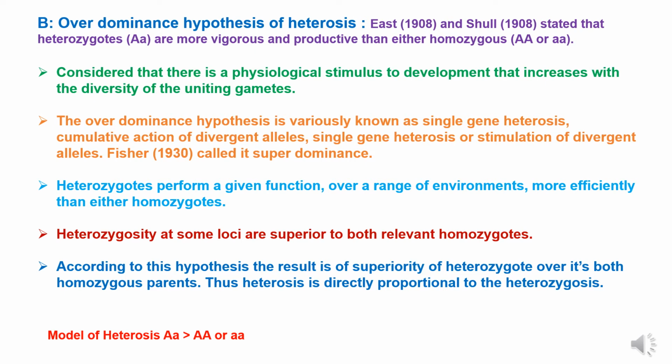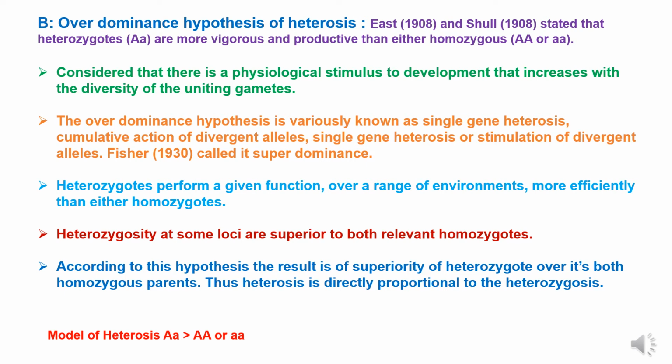The overdominance hypothesis is variously known as single gene heterosis, cumulative action of divergent alleles, or stimulation of divergent alleles. Fisher in 1930 called it superdominance.